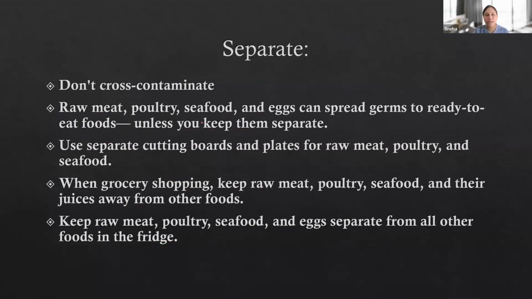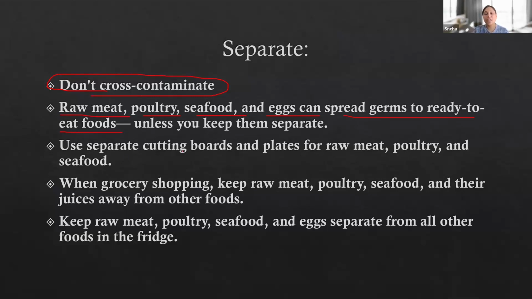Then we do have the principle of separating. Don't cross contaminate. That is the main principle for separating. You have to keep everything separate. What is that? Raw meat, poultry, seafood, and eggs can spread germs to ready to eat food. So you have prepared the food and it's ready to eat. And if you are keeping this food along with raw meat, poultry, seafood, and egg, then they can have cross contamination. So bacteria can spread.